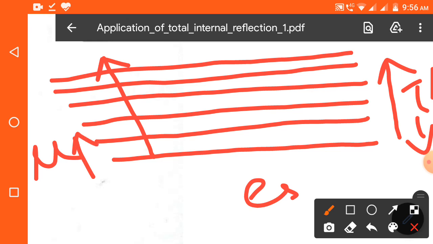If a ray of light is passing from the top layer to the very next layer, it is going from a denser layer to a rarer layer, because this layer has a higher refractive index than the very next layer at the bottom side. So it is going to a rarer medium. That means the ray of light will bend away from the normal. Again, from another denser medium to another rarer medium, it bends more away from the normal. Again it will bend more away from the normal.